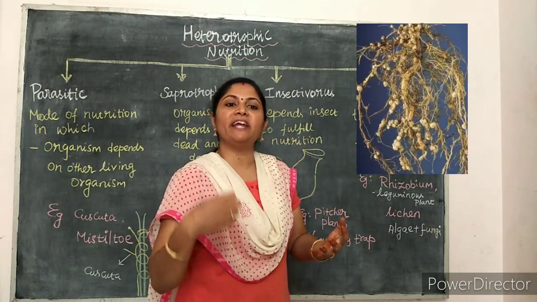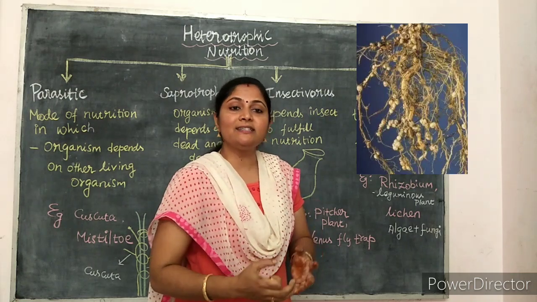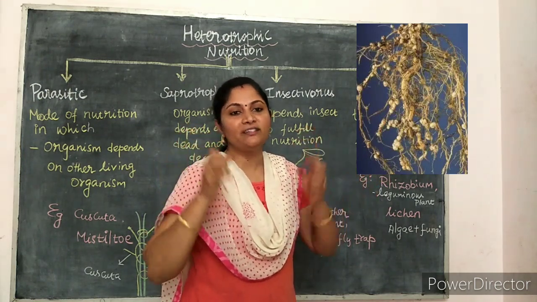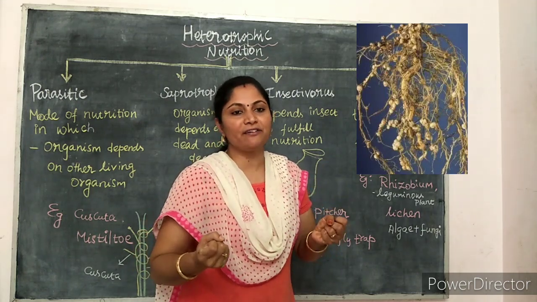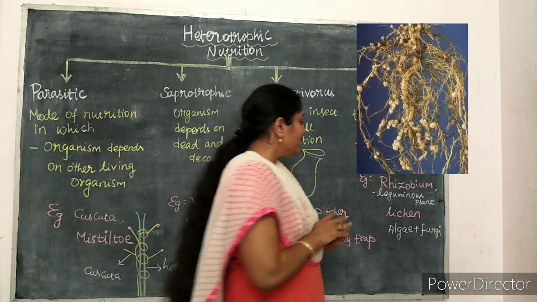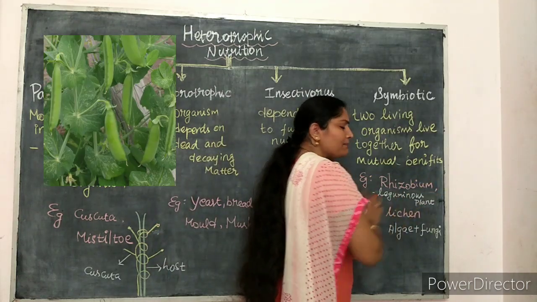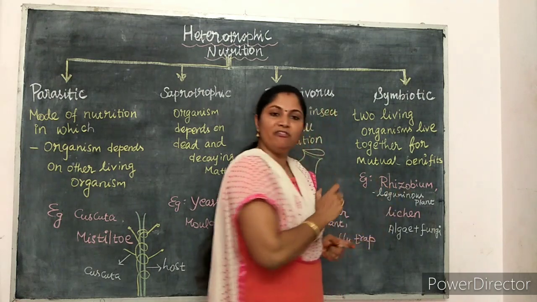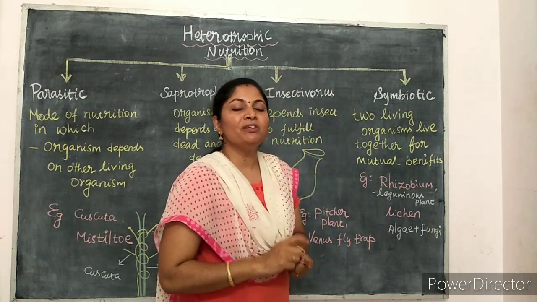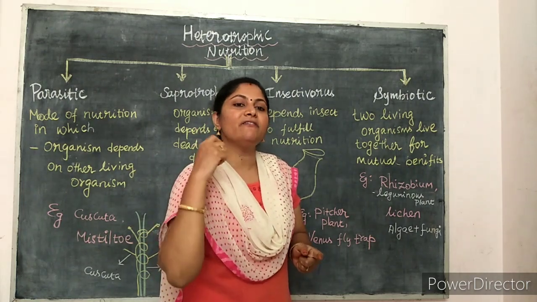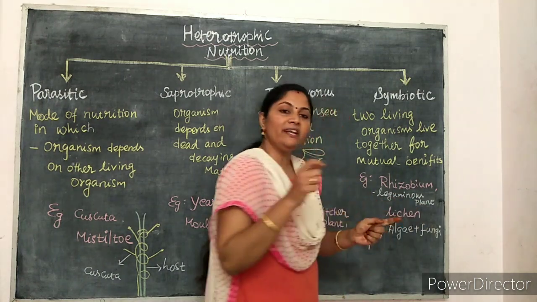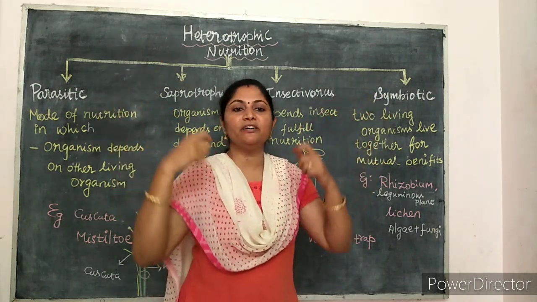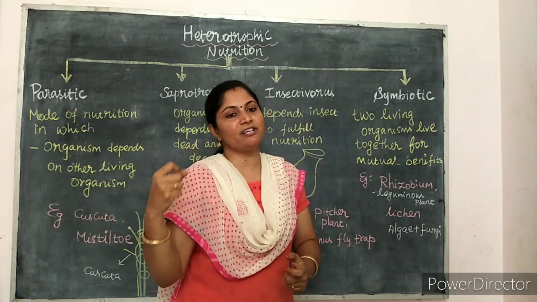The leguminous plant provides the water and minerals to the Rhizobium. In turn, the bacterium dissolves the nitrogen present in the atmosphere into the soil, so the plant absorbs the nitrogen from the soil. So both are benefited. Again: leguminous plants are pea or bean plants, a type of bacterium called Rhizobium lives in their root nodules, the plant provides the water and minerals, and in turn the bacterium makes nitrogen available in the soil.